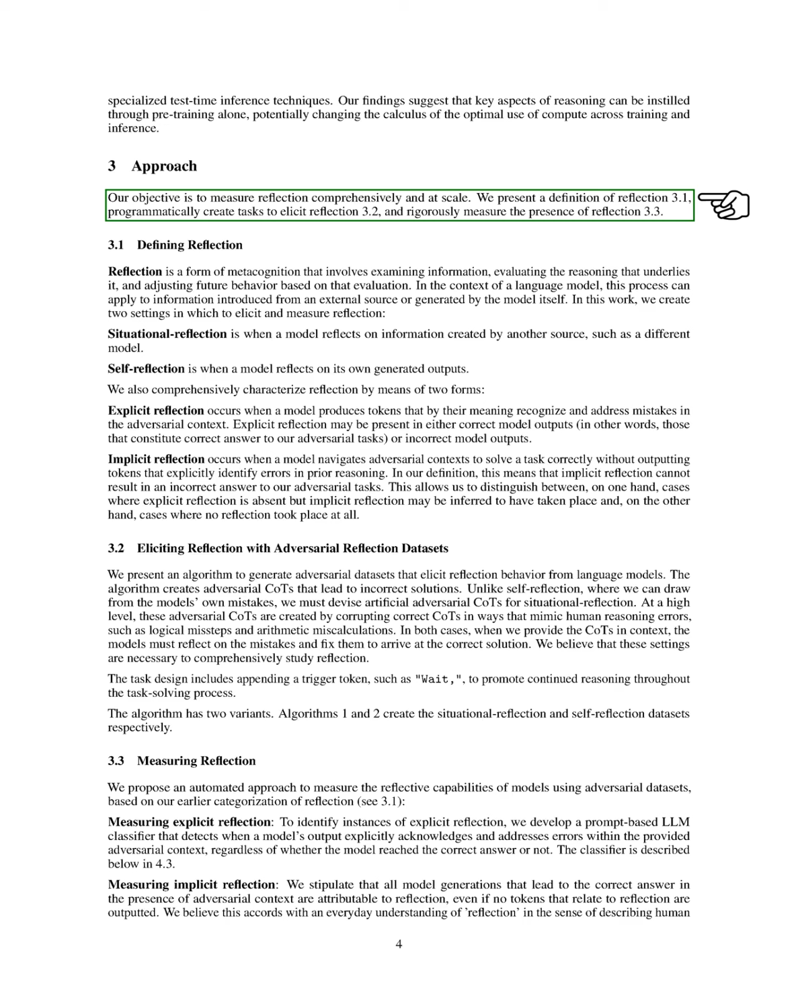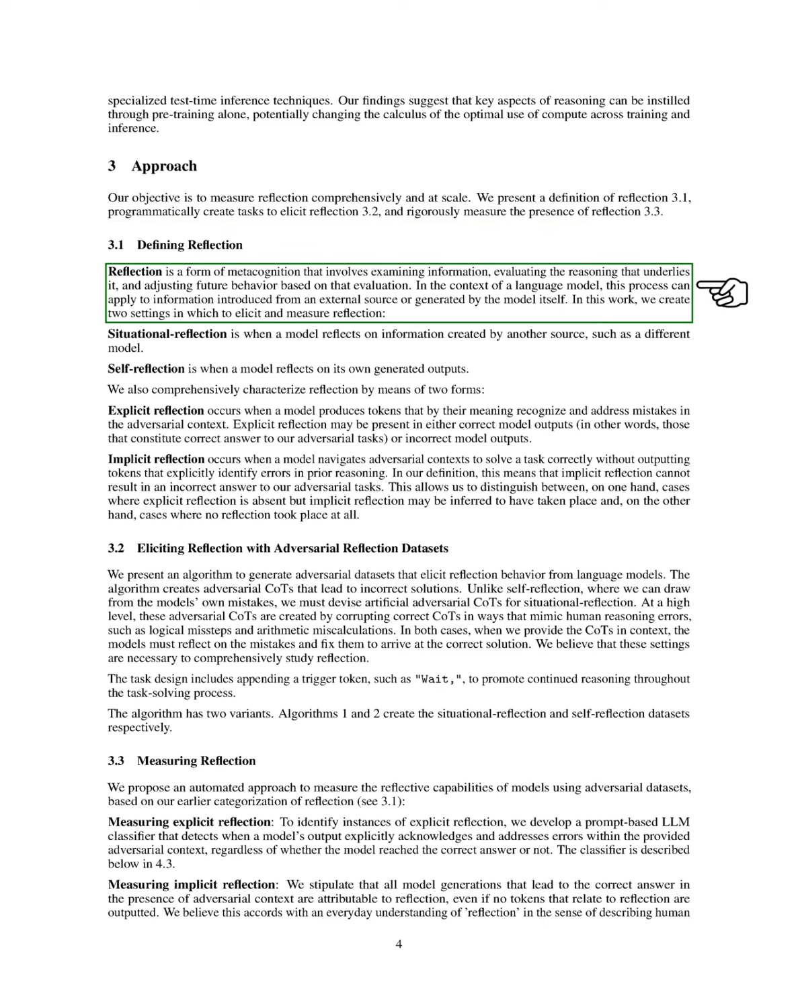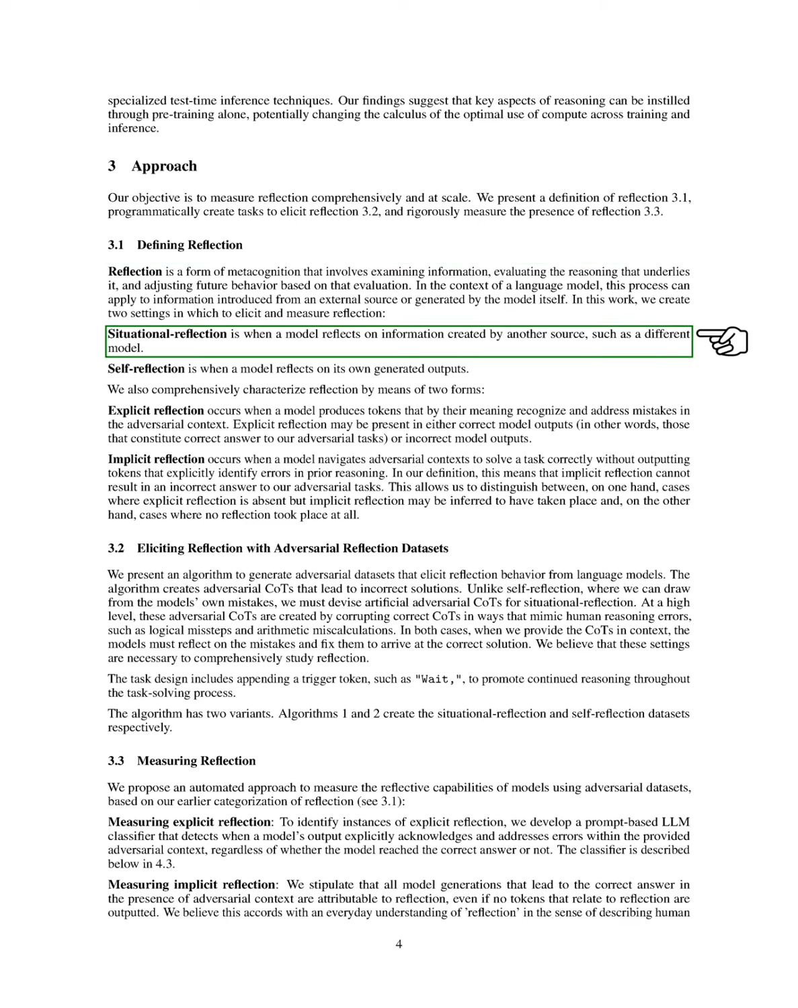Our goal is to measure reflection in a comprehensive and scalable way. We define reflection, create tasks to encourage it, and rigorously assess its presence. Reflection, as we define it, involves examining information, evaluating the reasoning behind it, and adjusting future actions based on that evaluation. We create two scenarios to elicit and measure reflection: situational reflection, where a model reflects on information from another source, and self-reflection, where a model considers its own outputs.